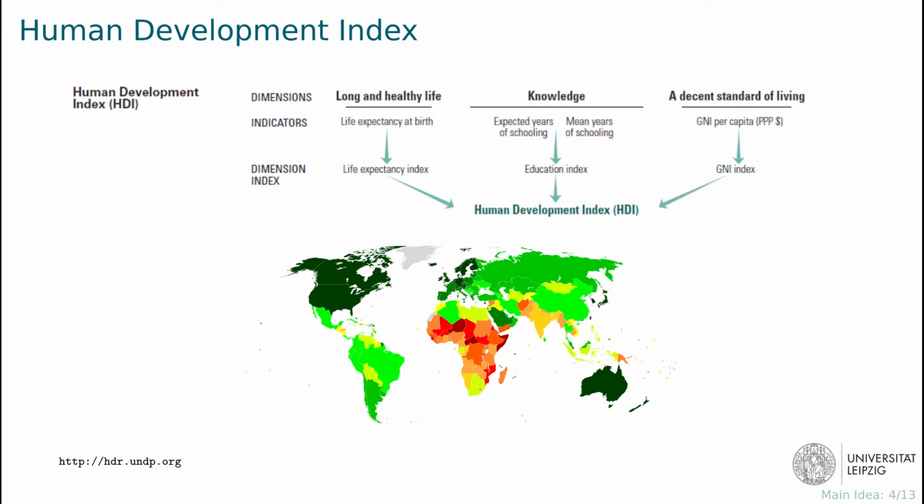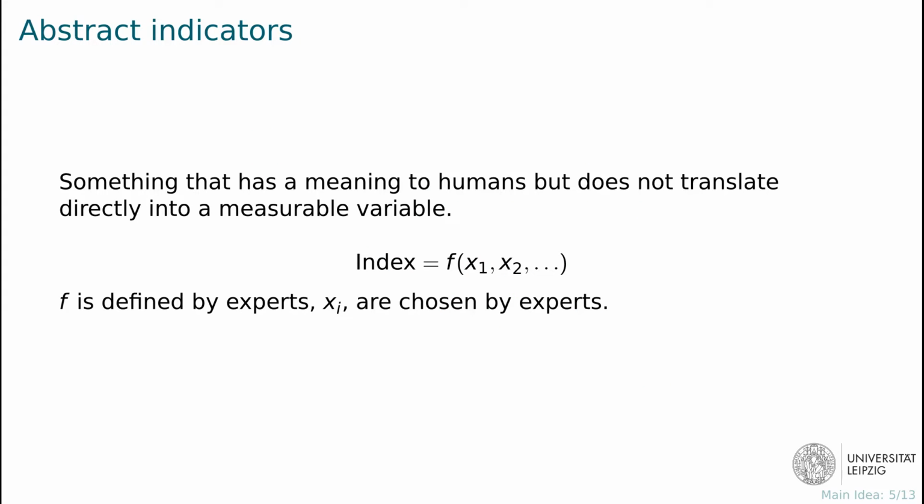How do we measure human development? One way, which is used by the United Nations, is an indicator called the Human Development Index, which integrates three dimensions: a long and healthy life, education, and a decent standard of living. The Human Development Index is an abstract indicator. An abstract indicator tries to measure something that cannot be measured directly, such as human development. Experts transform the relevant data streams so that the result resembles the abstract property they want to measure.